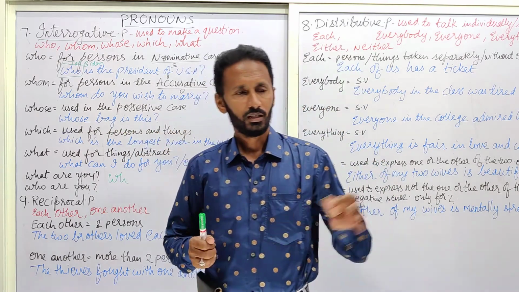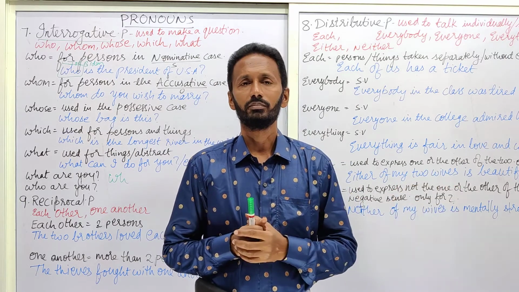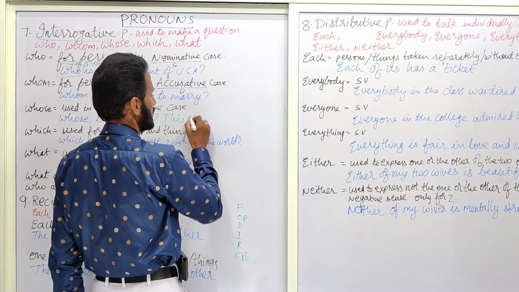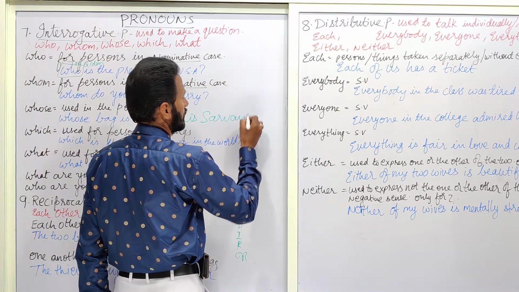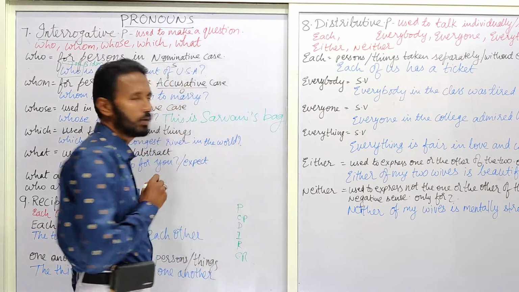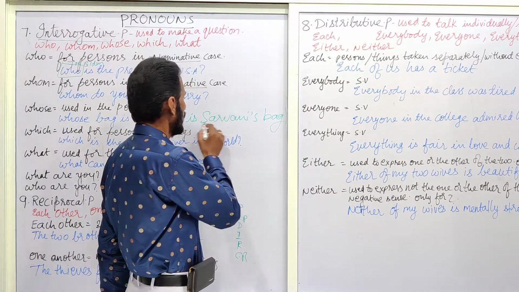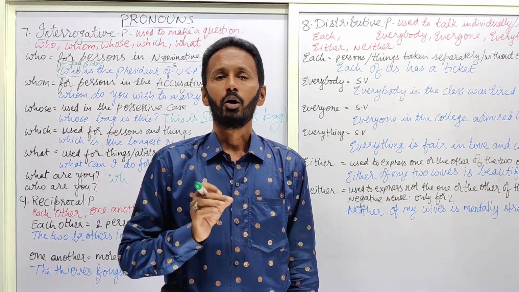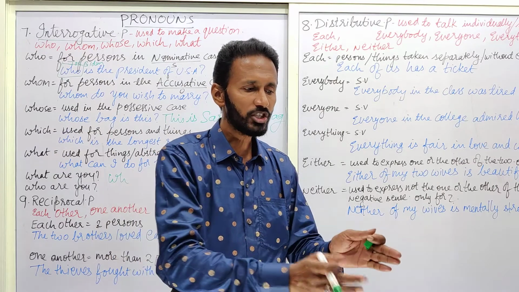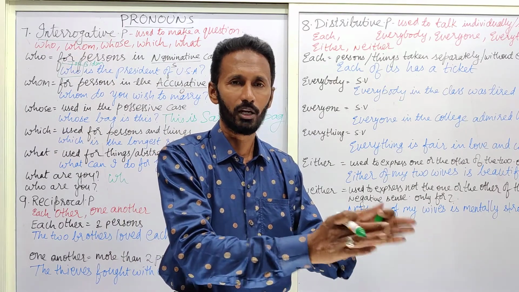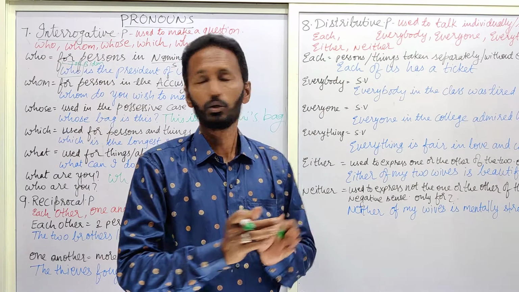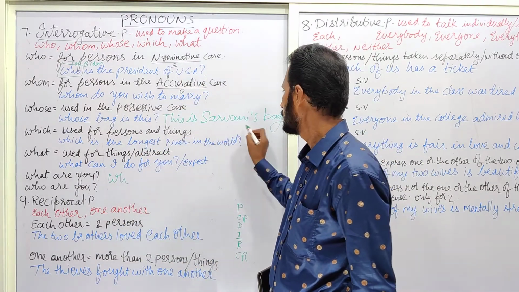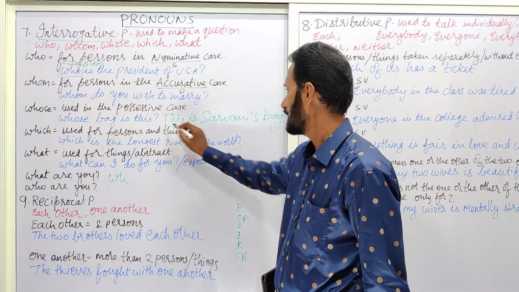For example, this is Sharwani's bag. In this sentence, if we want to put a question, whose bag is this, or to which person this particular article belongs, then we have to put the question, whose bag is this?